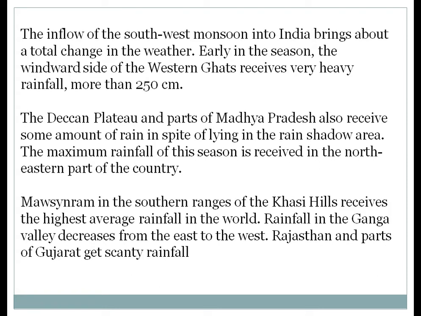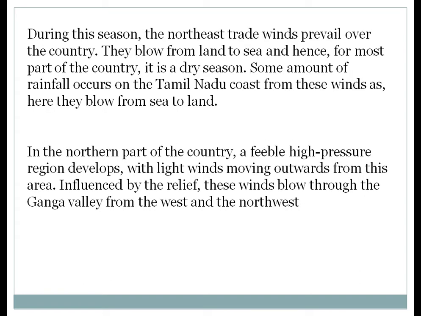Next, this is all about how the monsoon is causing rainfall in different parts of India, and this point is a noticeable one. Mawsynram, which is the wettest place in the world and situated in the southern range of the Khasi Hills, receives the highest rainfall in India. Next, during the season, the north trade winds prevail over the country.